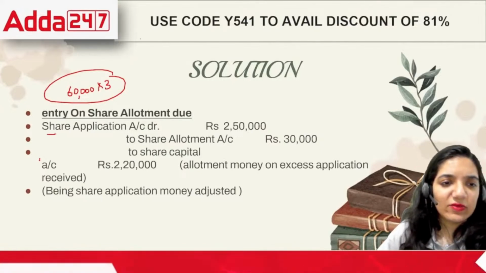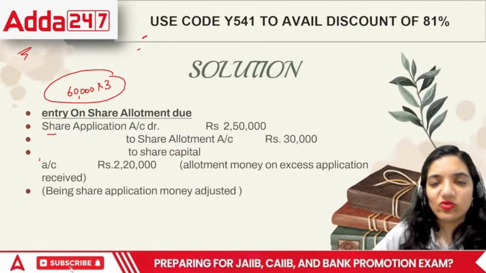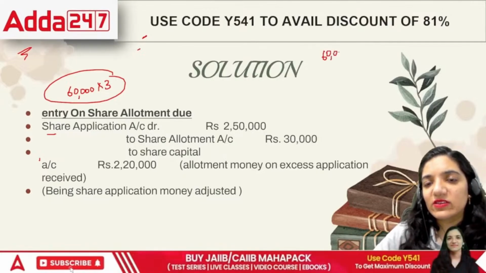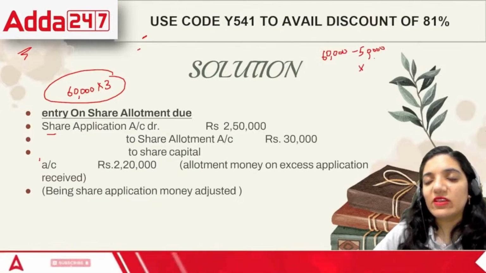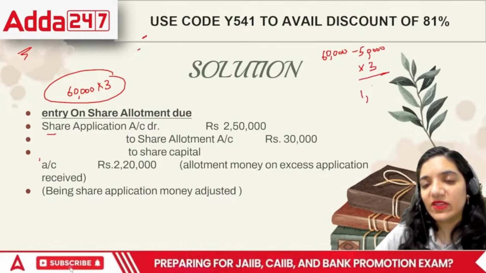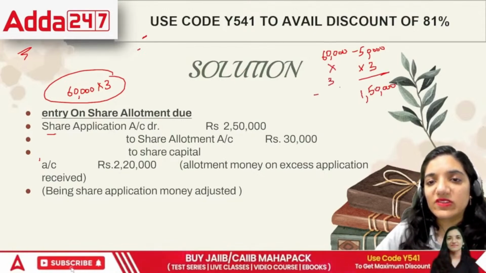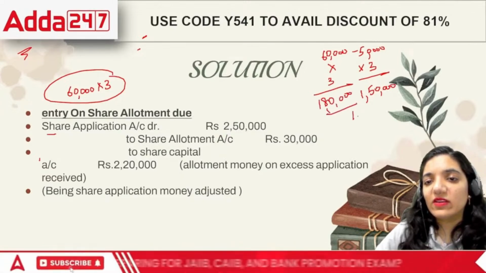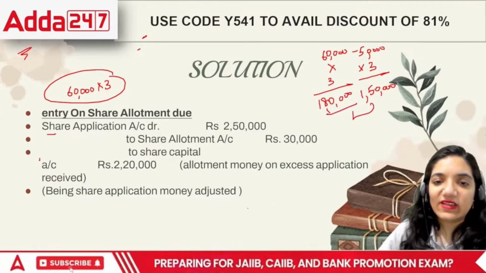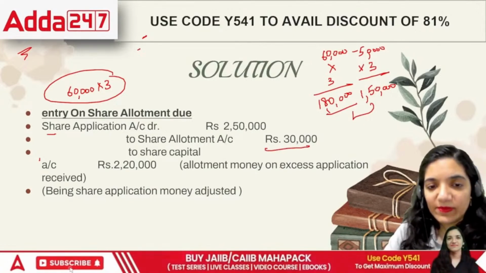So technically, we were supposed to receive 3 lakh rupees in the first case itself. This is a wrong entry, everyone. If I have to prepare this entry, it has to go like 60,000 was received and 50,000 was supposed to be given. So 50,000 multiplied by 3 is something that we were supposed to receive, and we received for 60,000 into 3. We received 1,80,000. So the remaining 30 was in excess, and that is what we'll be specifying here. The remaining amount is wrong in this question.